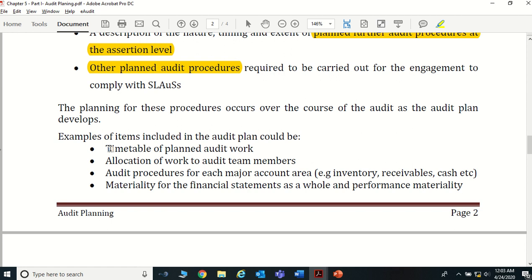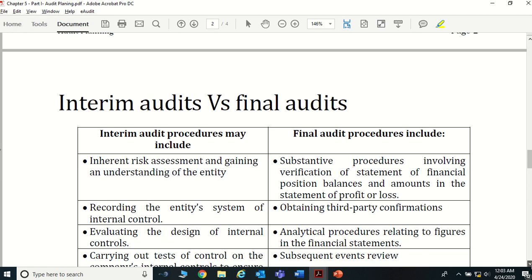And audit procedures for each major account area, like inventories, receivables, cash, sales, property, plant and equipment. For each area, what are the detailed procedures that your team has to perform. Materiality for the financial statements as a whole and the performance materiality also need to be included, right. Okay, so those are the normal general things that we include in a detailed audit plan, right? Okay.